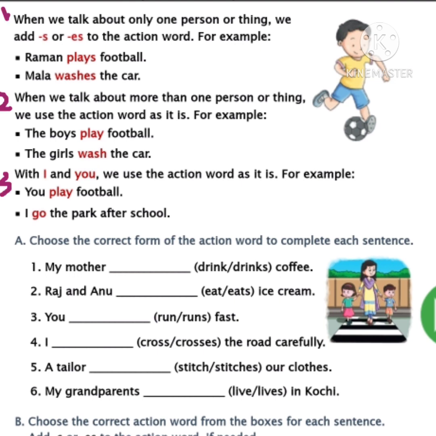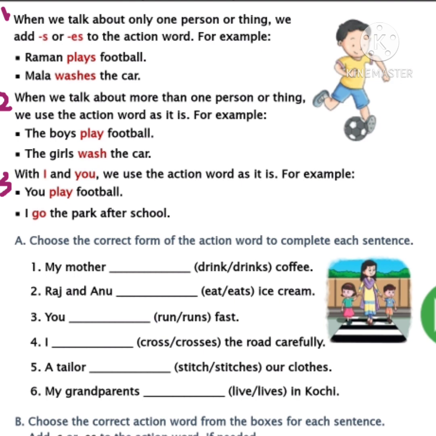Look at the screen. I have numbered the rules. Number 1 rule we have completed yesterday, adding s or es to the action words. Now today we will learn about rule number 2. I am reading the lines which are given near number 2. You don't have numbers in your book, children, but I have written the numbers on the screen.